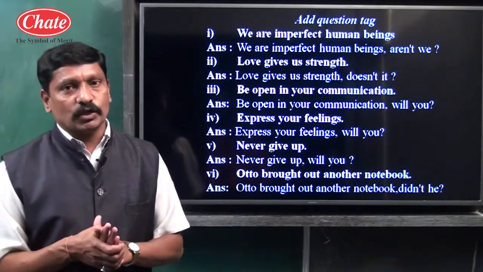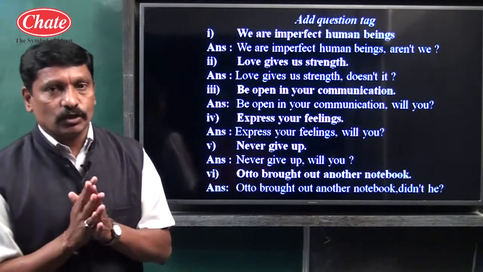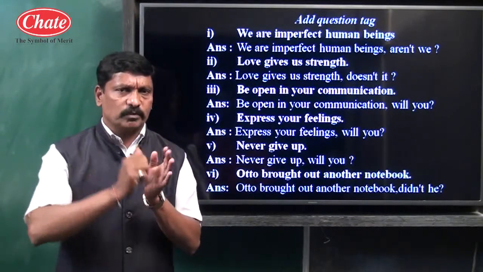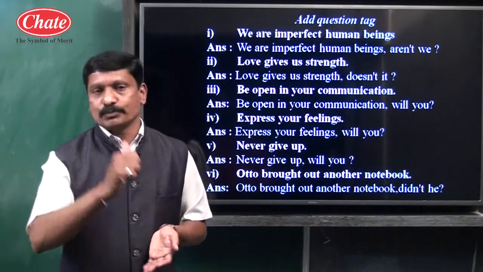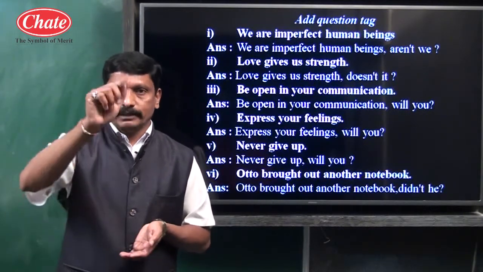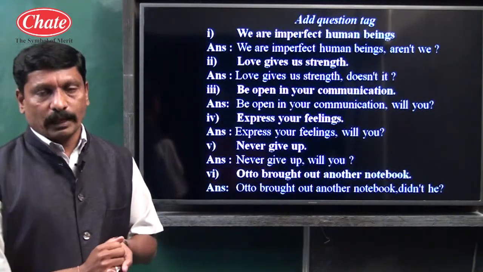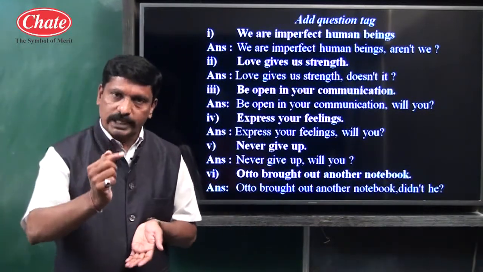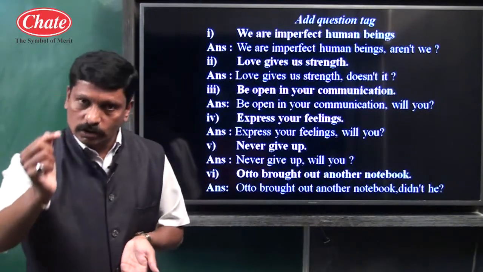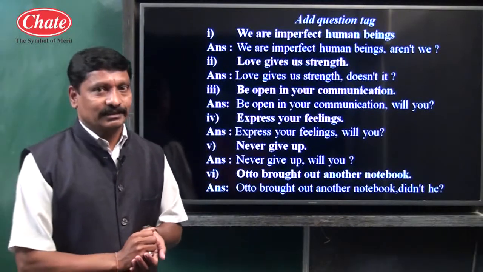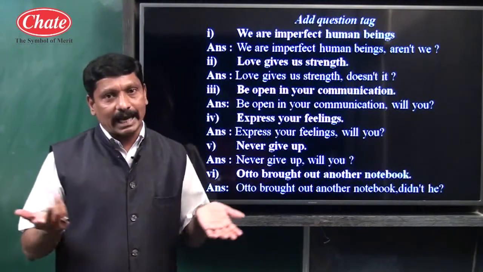How to recognize an assertive type of sentence? Listen children, for an assertive type of sentence we come across this structure: the subject takes the first place, then the verb, then other words and a full stop. For an assertive type of sentence, we can add a question tag.